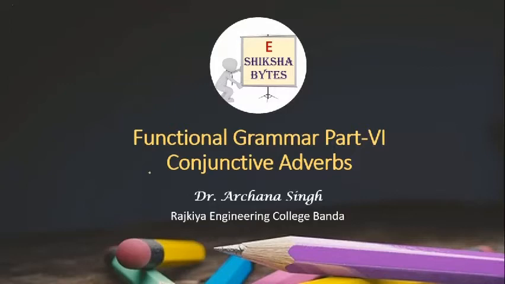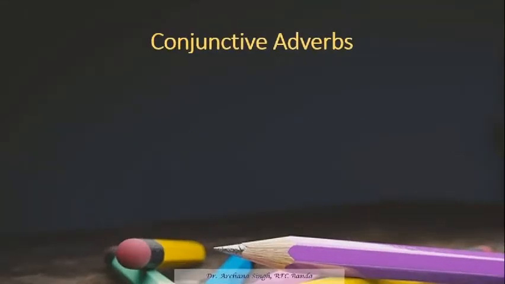Today we are going to discuss a very interesting topic, that is conjunctive adverbs, and we have studied about adverbs in the previous session. An adverb is a word that modifies a verb, an adjective or an adverb itself. If we write "go slowly", this is your adverb.